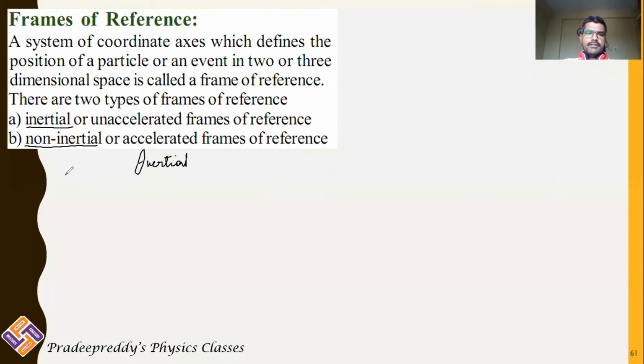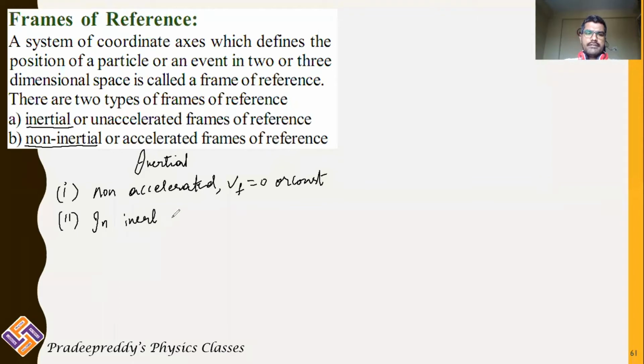Inertial frame of reference is non-accelerated. Velocity of the frame is equal to 0 or constant. And second point is, in inertial frame, Newton laws are valid.